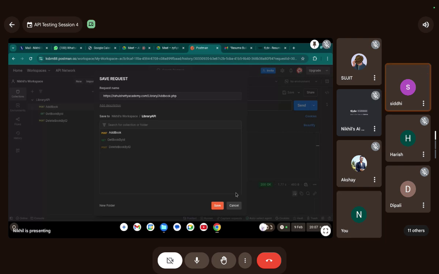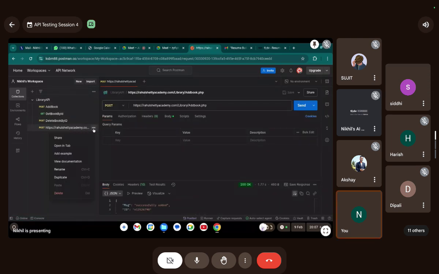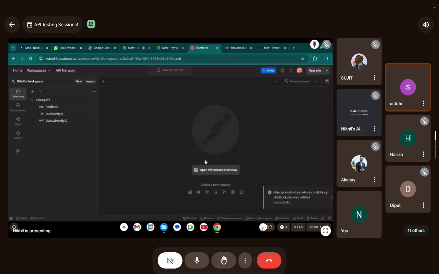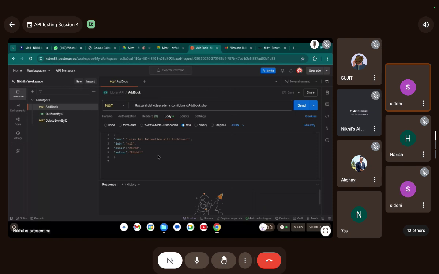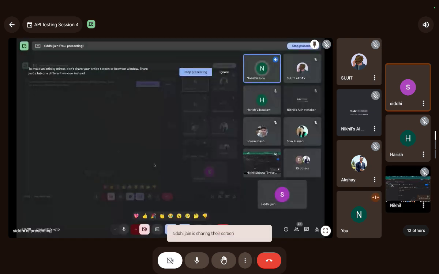Yeah, sure. It's added as a different request. My screen is visible. Yeah, it's visible. And can you open your Postman?